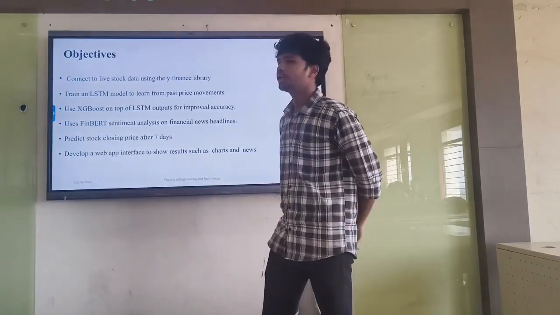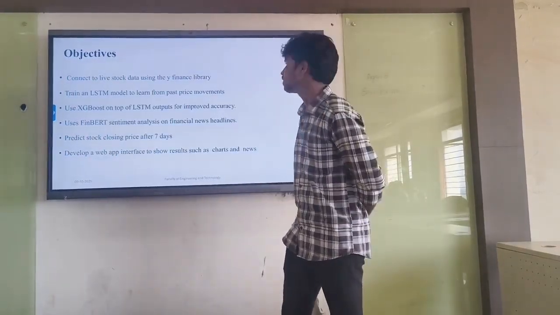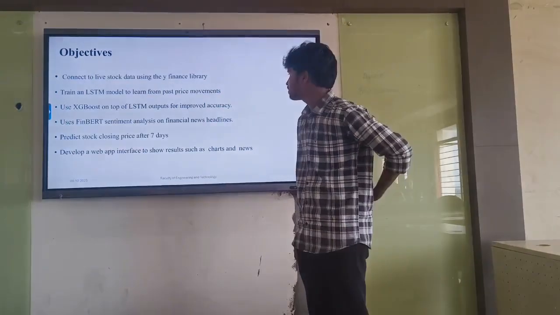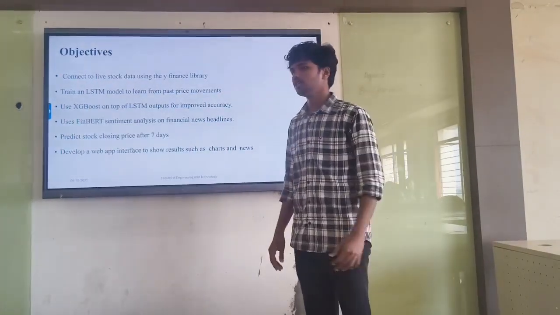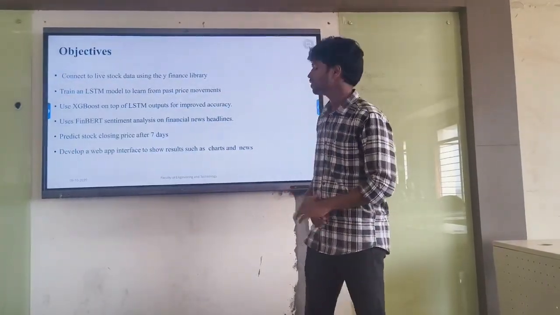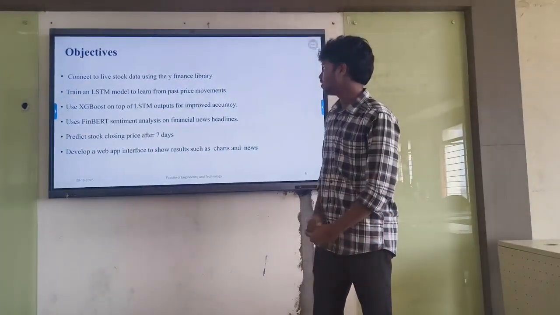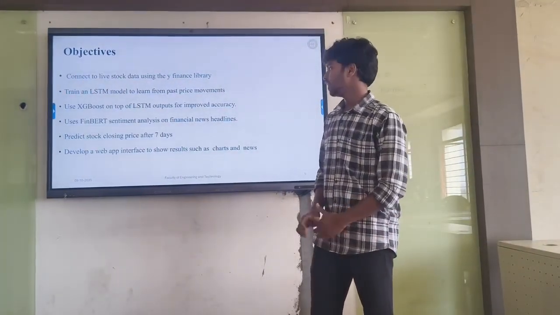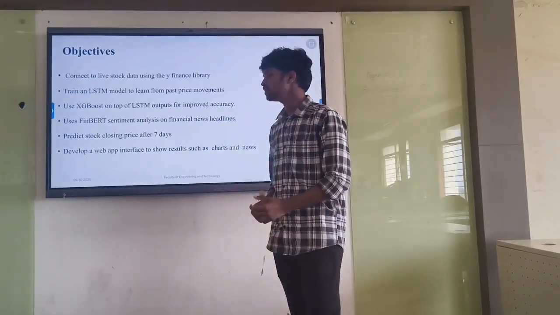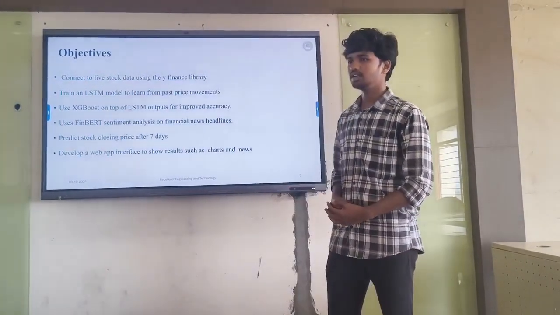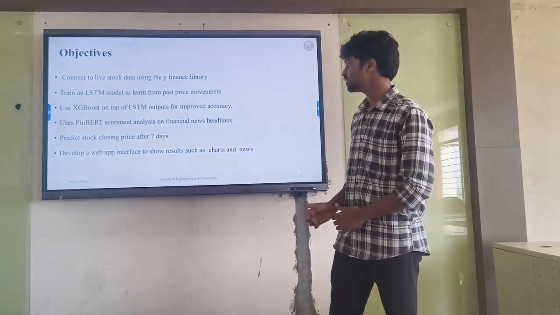These are the objectives: connecting the live stock data using Yahoo Finance to get real-time data, training an LSTM model to learn from past price movements, using XGBoost on top of LSTM to get more accurate predictions, using sentiment analysis on financial news headlines, predicting the stock closing price after 7 days, and developing a web app interface to show results such as charts and news.